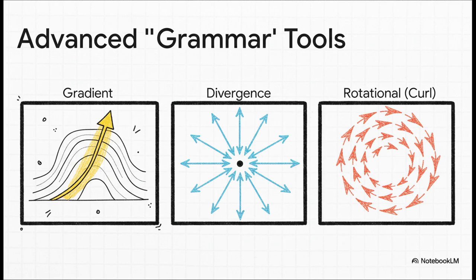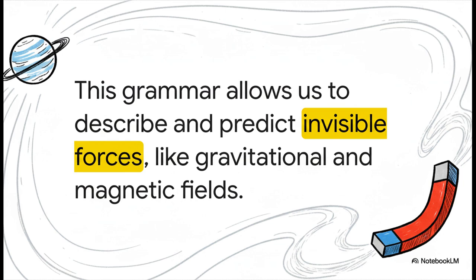A gradient basically asks, which way is uphill? If you have a map of temperatures, the gradient points in the direction where it gets hotter faster. Divergence measures how much something is spreading out from a point, kind of like water spraying from a sprinkler head. And curl is exactly what it sounds like. It measures rotation, or spin. Think of water swirling down a drain. And it's with this grammar, these advanced tools, that we can finally describe all the invisible forces that are running the show: the pull of gravity, the flow of an electric current, the weird push and pull of magnetic fields. These operators are the language we use to write the rules for all of it.